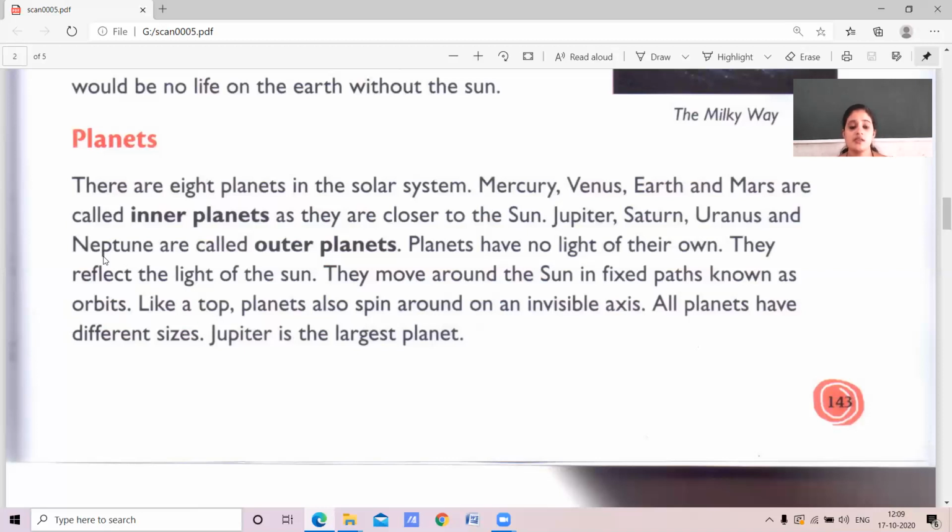We have 8 planets: Mercury, Venus, Earth, Mars, Jupiter, Saturn, Uranus and Neptune. These 8 planets move on their own axis, in their own orbit. In that, Jupiter is the largest planet.